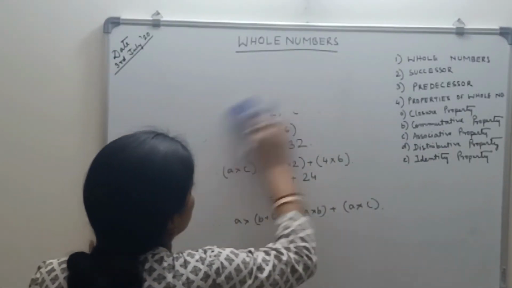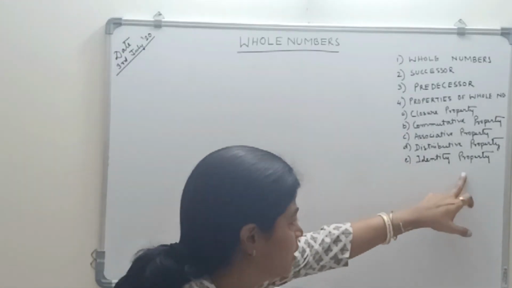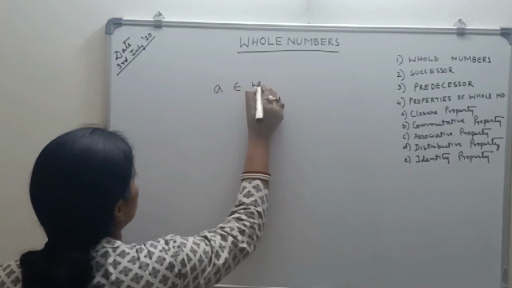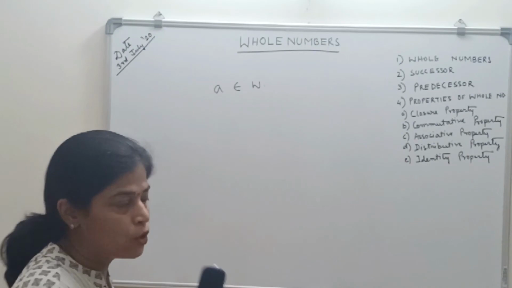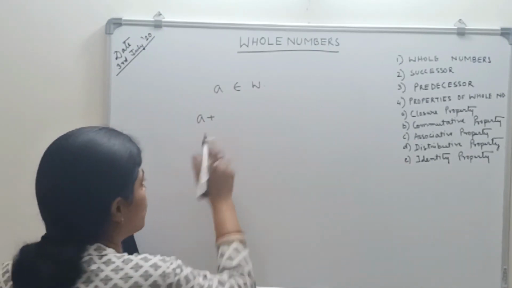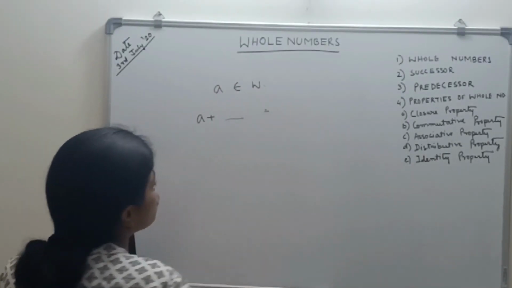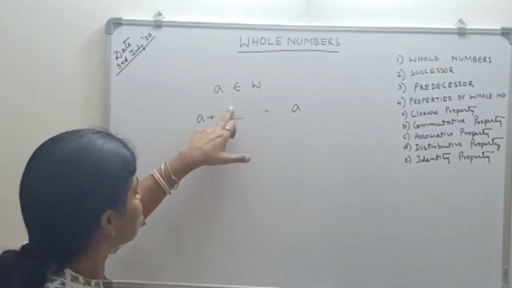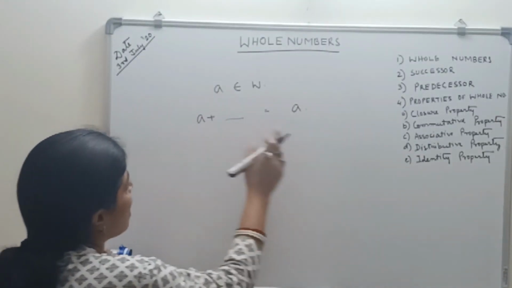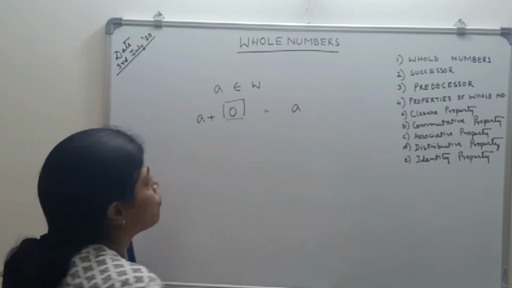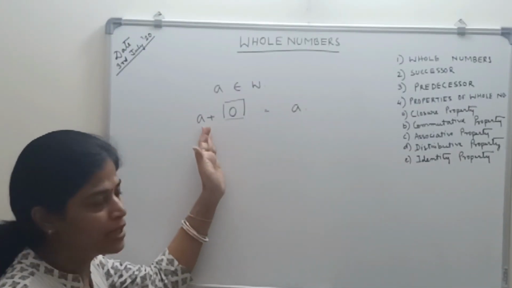Now coming to the identity property. What is the identity property? Suppose I take a number A which belongs to the whole numbers W. What should be added? Identity with respect to addition. What should be added with this so that I get the same number A? This number is called the additive identity. What number should be added? See, 0 can be added. A plus 0 is always A. So 0 is the additive identity for a number.